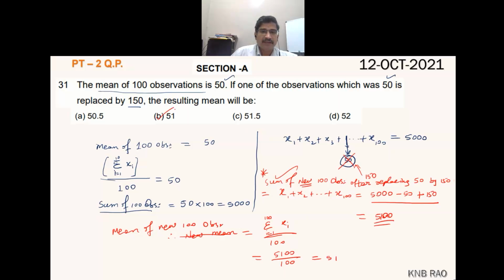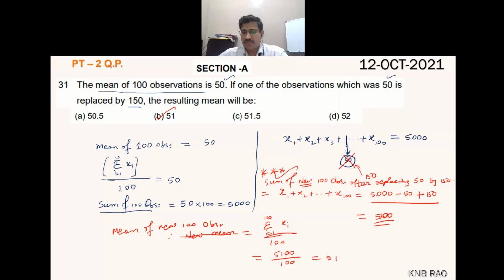That's how the answer is B. Understood, children? Put thumbs up if you are clear. The important logic is this portion: the old observation 50 is taken away, and the new observation 150 is put in its place. From the sum of 100 observations, 5,000, we take away 50 and add the new 150.